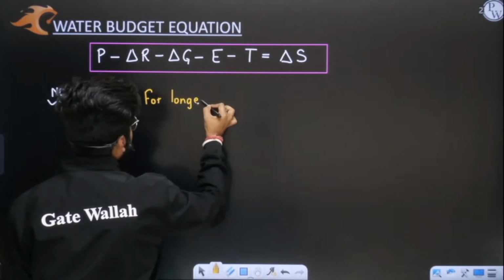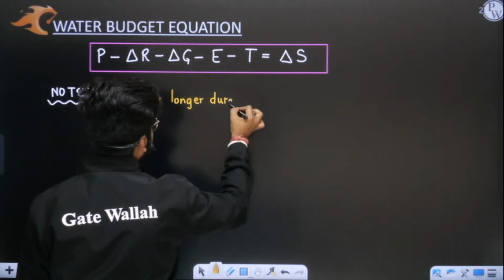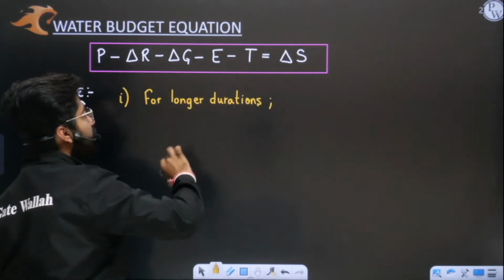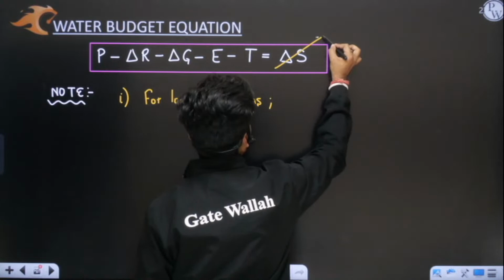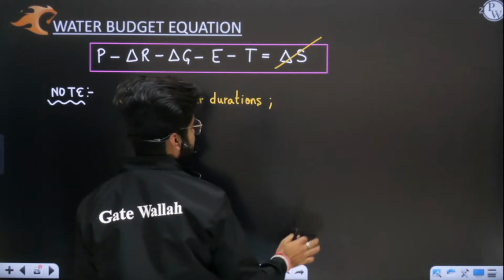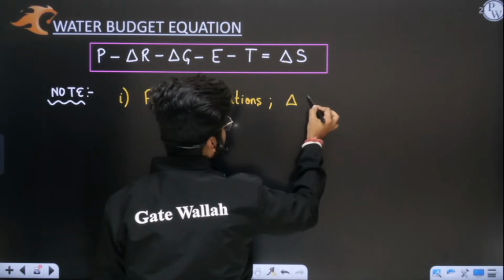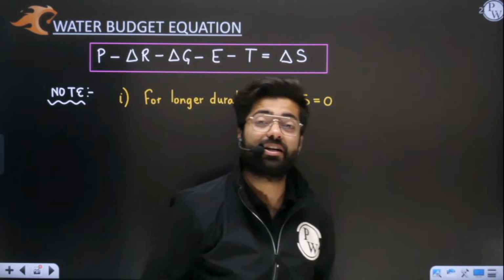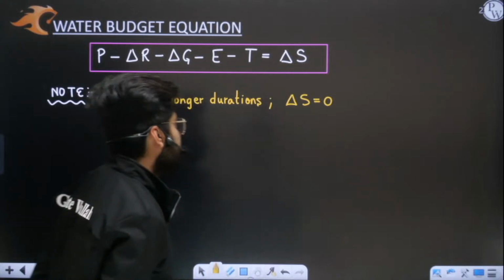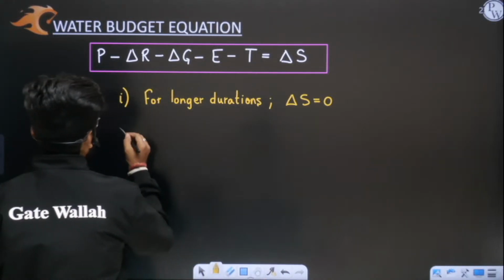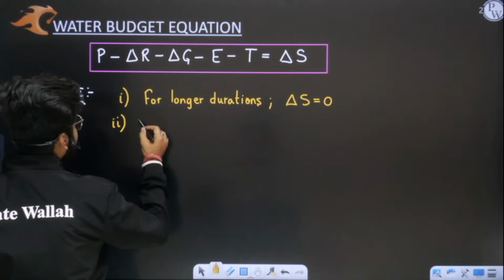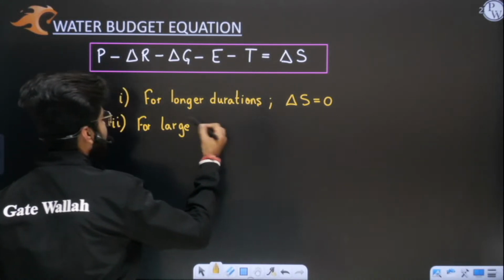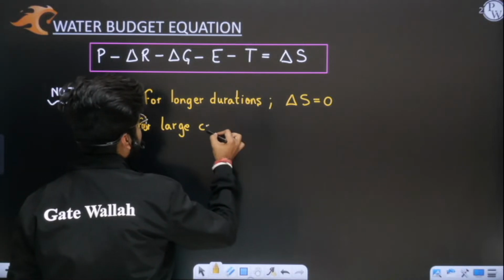So for longer durations, if durations are very, very long, you need to understand that this delta S part will be 0. Sir, how come when we are having very, very long durations, this delta S will become 0? See, we will assume two things. We will assume that my catchment area is very large.